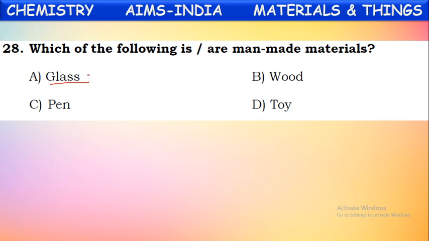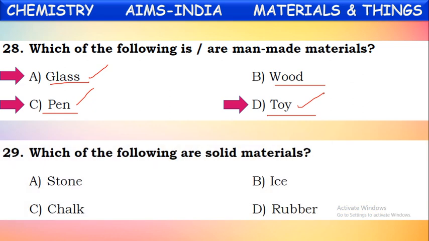It is a man-made material. Wood is naturally occurring, naturally available. Pen, is it naturally available? No, it is a man-made material. Toys, even toys are man-made materials. Okay, now which will be the correct answer? Glass, pen, toy. These three are man-made materials. Next one.